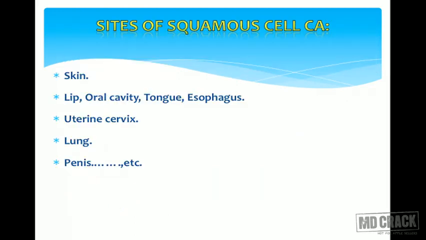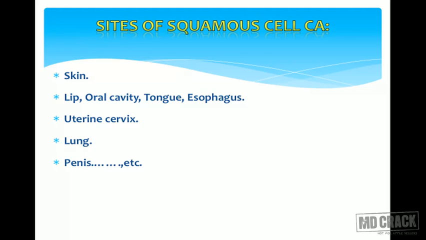So wherever you see squamous cells in the body, there you can expect squamous cell carcinomas. Right? Starting from the skin, you have stratified squamous keratinized epithelium. Here you can expect squamous cell carcinomas. Your lip, oral cavity, oropharynx, tongue, and esophagus are all lined by squamous epithelium. So that's why the most common malignancy in these areas is squamous cell carcinoma.